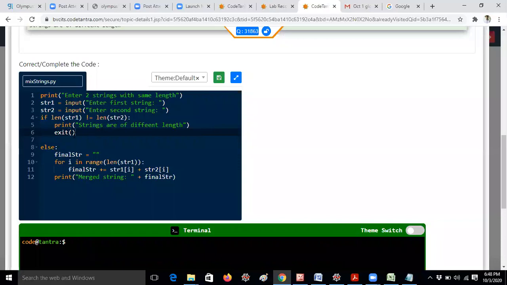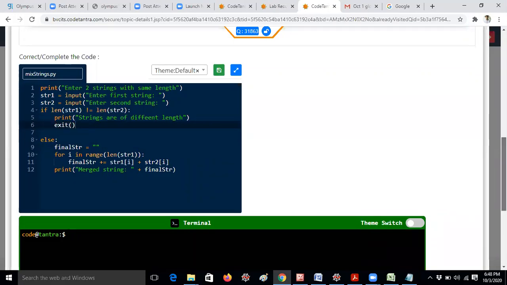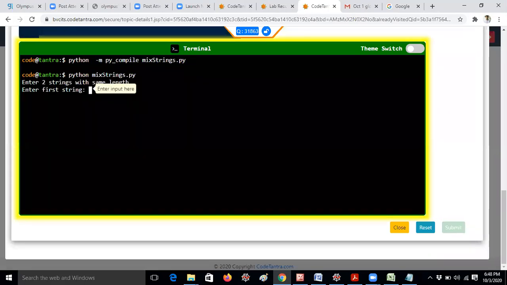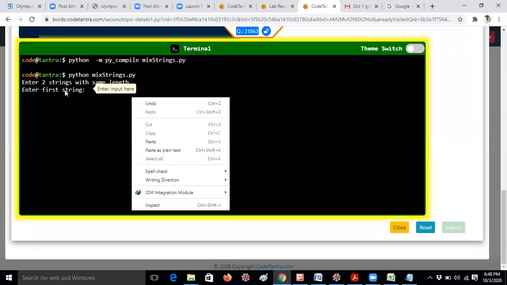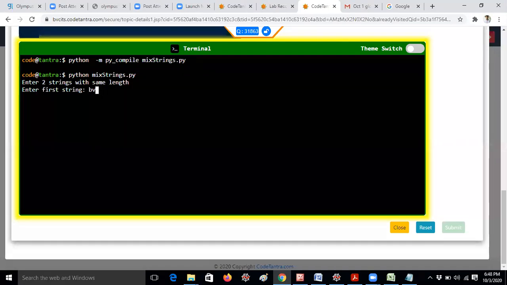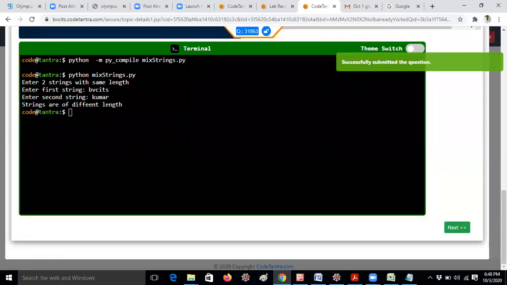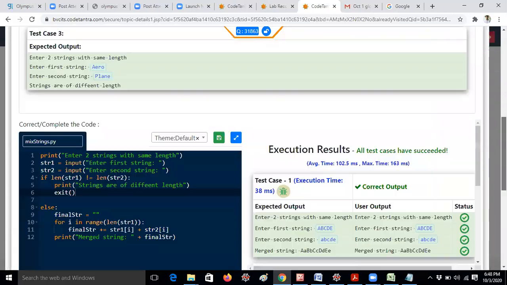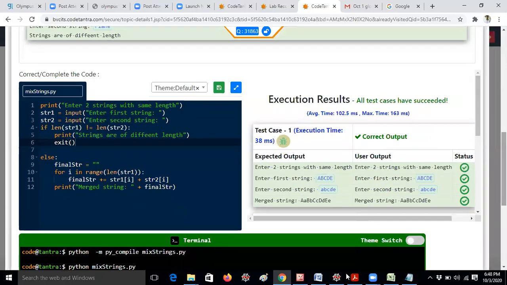You can just give exit. Exit is a function which exits the particular condition. Whenever the strings are of different length, it will automatically exit. Even if it is not there, it will exit automatically, but according to the question I am giving it like this. Okay, so I am saving and running the program. Now I'm giving BVC ITS and Kumar. Both are of different length. BVC ITS is 6 letters, Kumar is 5 letters. Strings are of different length. So all test cases are successful. This is the way you understand.